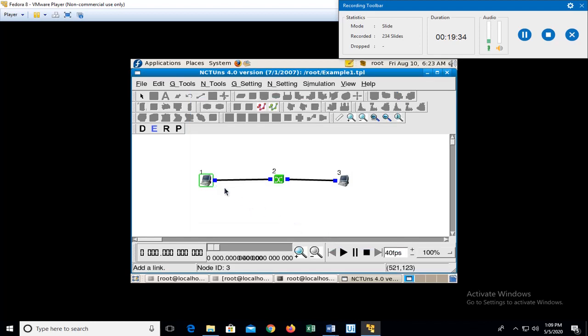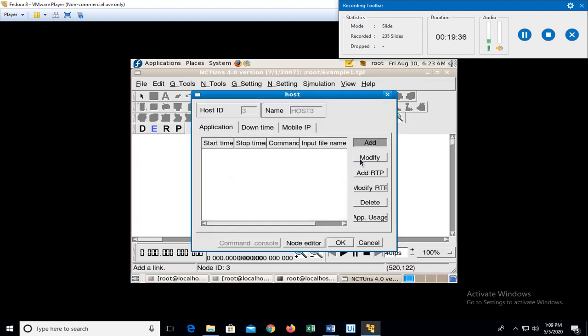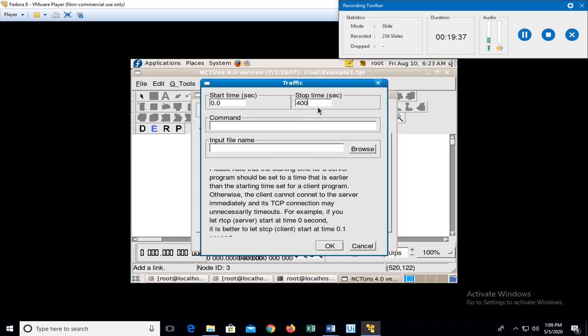So this one is configured as a sender, but this one is yet to be configured as a receiver. If I leave it idle, it will not be a receiver or a sender, it is just an idle machine sitting there. So double click, add. Even in this case I'll make it 40 seconds, otherwise the simulation will run for a long time.